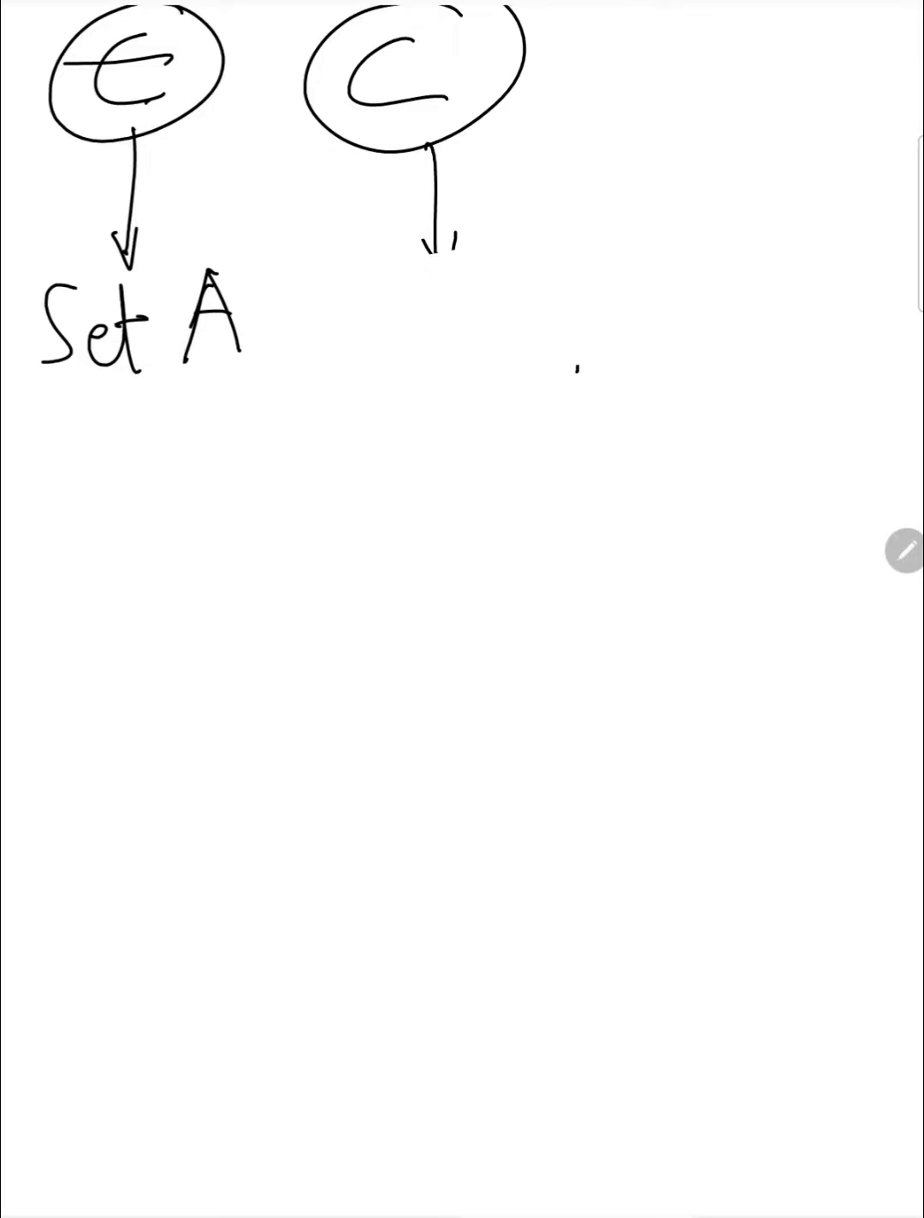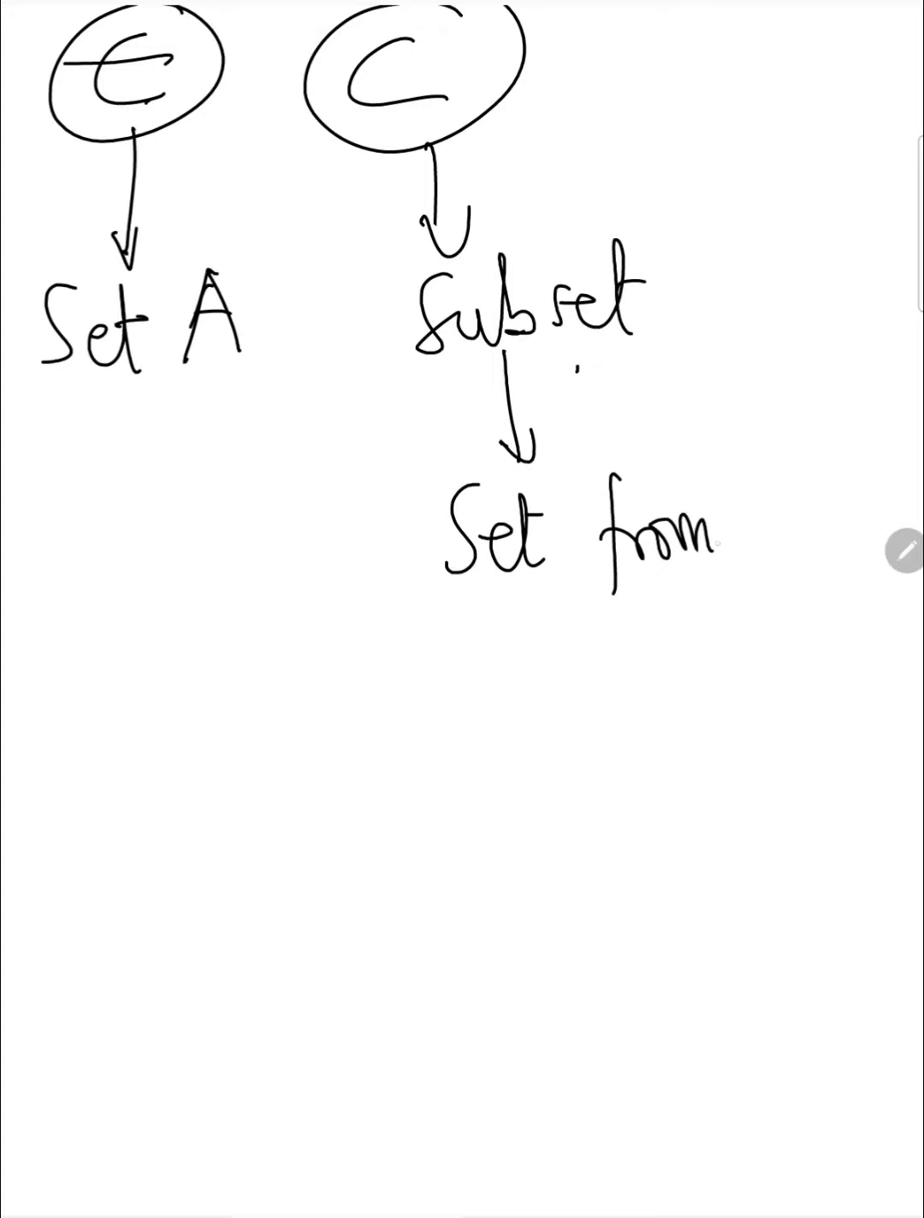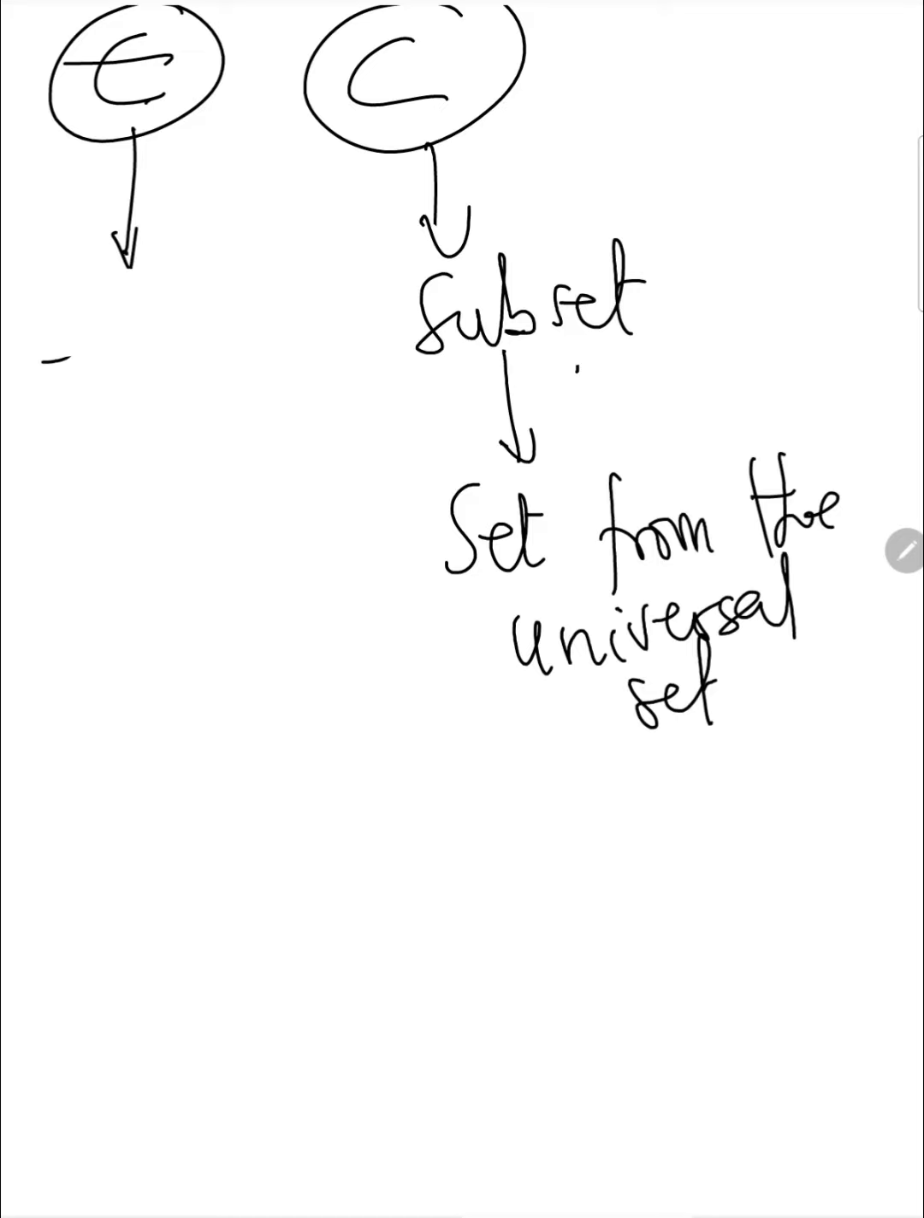it means this is a subset. So what it means is that this should be a set from the universal set. Then this is what?